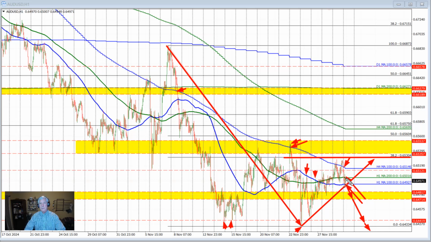If we do hold this level right here, we've got to get and stay above the 100 bar moving average and 38.2% retracement to prove that the buyers mean business. So there's my technical look at the Aussie versus US dollar. Sellers are in charge. We will see if they can keep that charge going forward in trading here today.